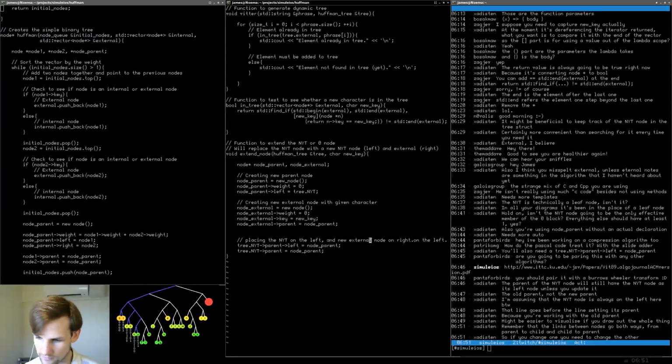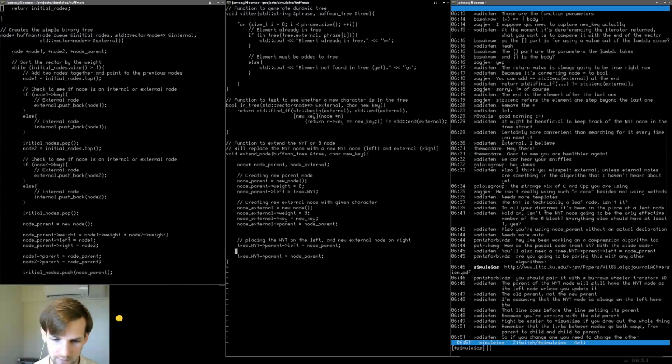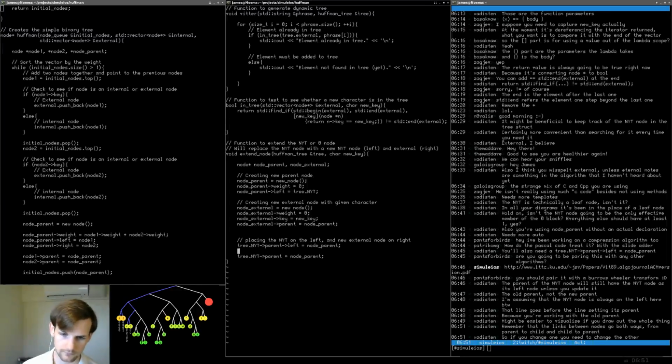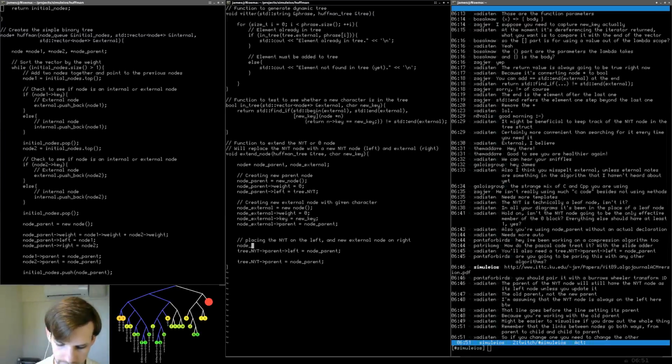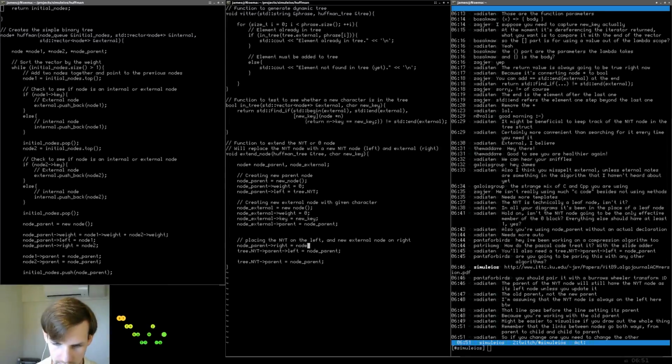And new external node on the right. Remember that the links between nodes go both ways from parent to child. Okay, so let's do this. Then we're going to say, what do I want? This is going to be node parent. Pointing to right is going to be equal to node external.